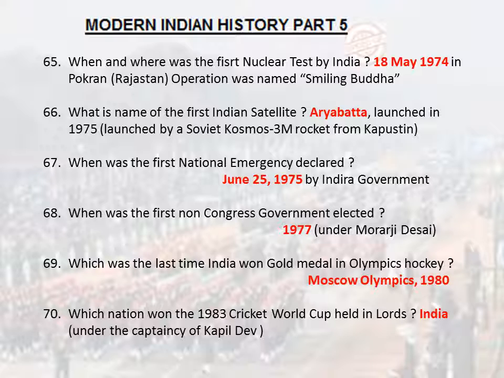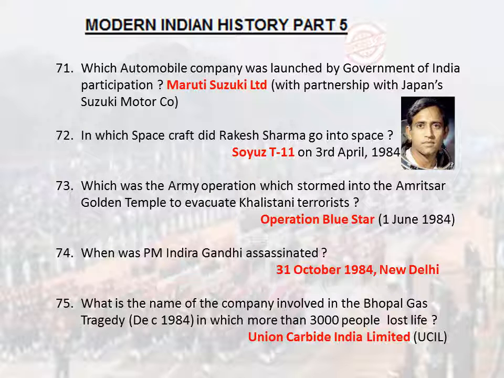Which nation won the 1983 Cricket World Cup held at Lord's? India, under the captaincy of Kapil Dev. Which automobile company was launched with Government of India participation? Maruti Suzuki Ltd, in partnership with Japan's Suzuki Motor Co. In which spacecraft did Rakesh Sharma go into space? Soyuz T-11, on 3rd April 1984. Which was the army operation which stormed into the Amritsar Golden Temple to evacuate Khalistani terrorists? Operation Blue Star, 1st June 1984.